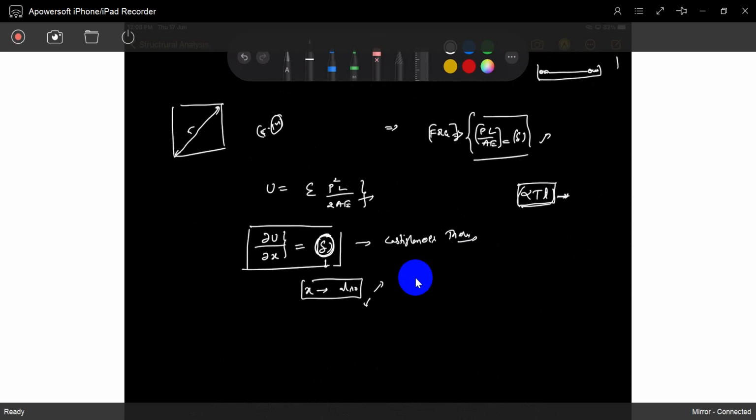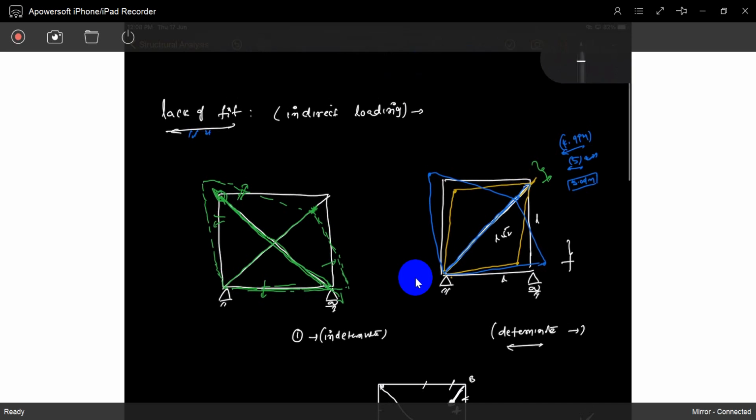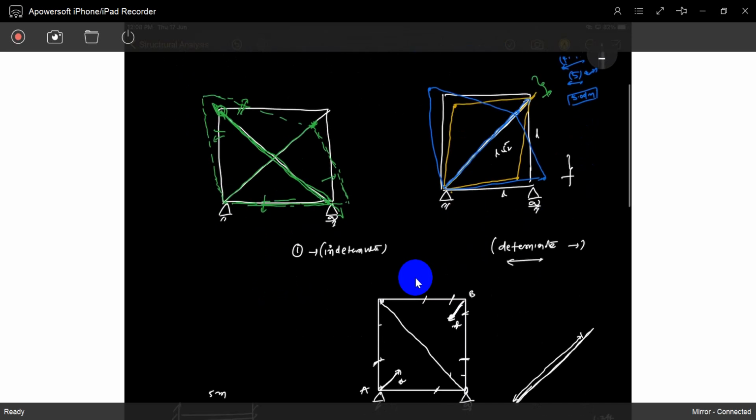Lack of fit or temperature changes, such loading happens only in indeterminate structures, not in determinate structures. Why do I explain this theory? Same thing with support settlements. If supports are settled, settle means some ground sinking is happening, extra stresses are also developed. Those are also in indeterminate structures only.